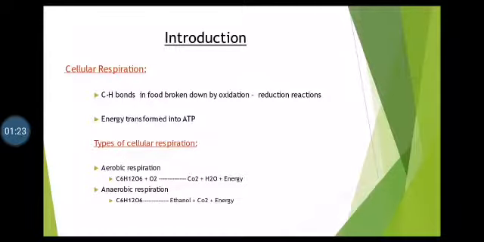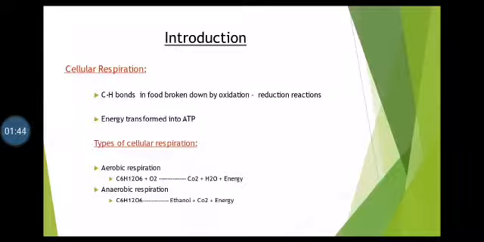First of all, a brief introduction. Before starting how gaseous exchange takes place in plants, we must be familiar with some terms. The first one is cellular respiration. We have previously learned in the 9th class about cellular respiration.